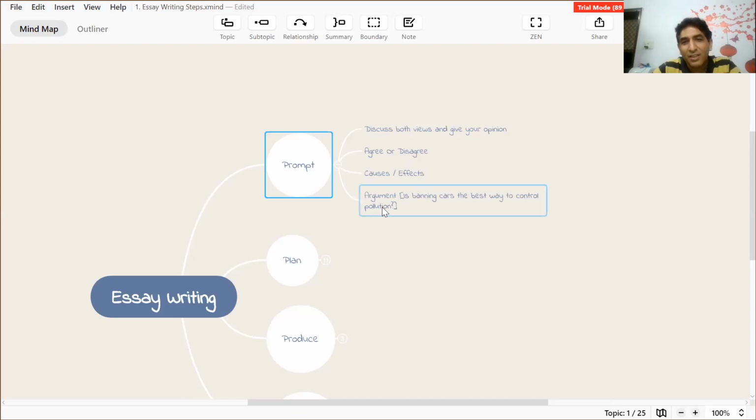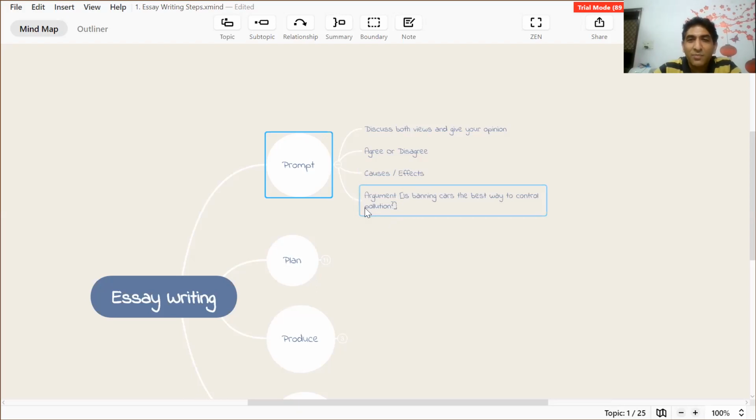And the fourth is an argument-based essay. So they give you an argument. Is banning cars the best way to control pollution? So you are supposed to argue. You are supposed to say yes or no, that banning cars is a good solution or not. So understanding the prompt, understanding the nature of the question is very important.